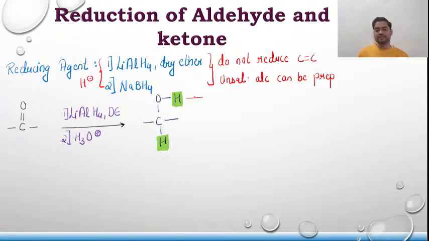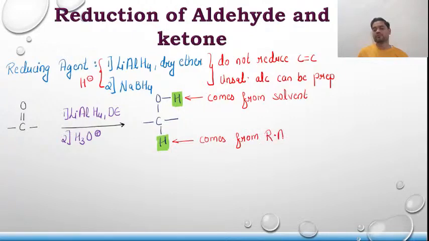This H comes from the solvent, whereas this H comes from the reducing agent. One H comes from solvent and one H comes from what? Reducing agent.